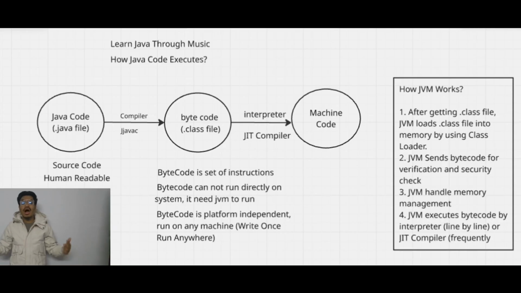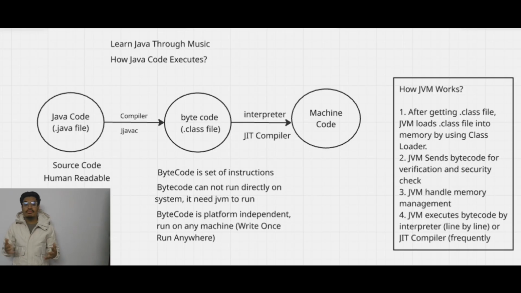I will explain how Java code executes internally. First of all, we write Java code, which is also known as source code, and we have to save that file with a .java extension. This source code is in human readable text, so the computer does not understand it. That's why we need a compiler here.